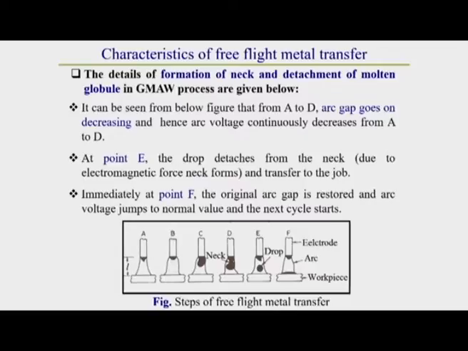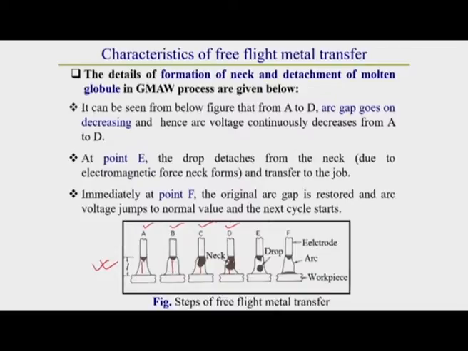From this figure you can observe all the things very clearly. It can be seen from the figure that from A to D, the arc gap gradually decreases.